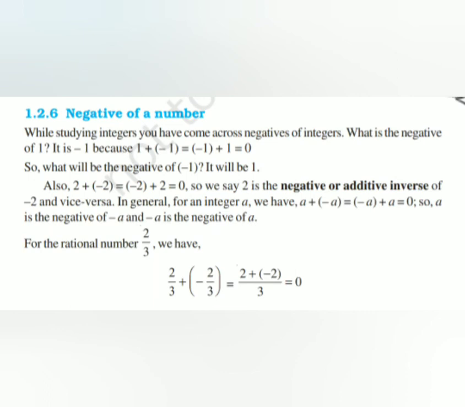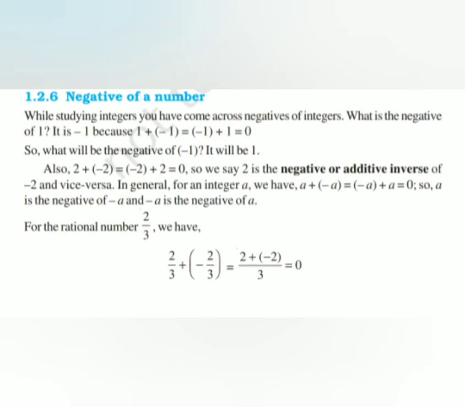Next topic of discussion will be negative of a number. While studying integers, we've learned that 1 is a positive number, minus 1 a negative number, 2 a positive number, minus 2 a negative number. If we add 2 and minus 2, that is 2 plus minus 2, it will be equal to 0. Now we see that 2 is the negative or additive inverse of minus 2, or minus 2 is the negative or additive inverse of plus 2.